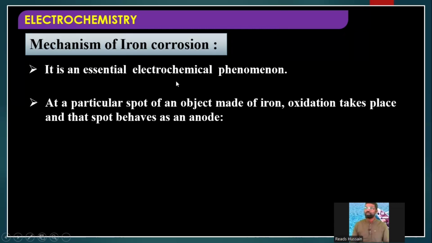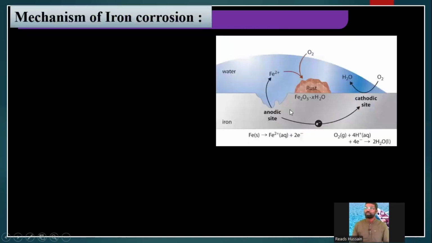So now we'll see what are anodes and cathodes and electrolyte during the corrosion of iron. At a particular spot on an object made of iron, oxidation takes place, and that spot behaves as an anode. That means when you keep a new iron object outside, you have bought one new iron nail. It's very shiny, no? If you keep that iron nail outside of your home, then on one spot of that iron nail, oxidation takes place. What is oxidation? Oxidation is nothing but loss of electrons.